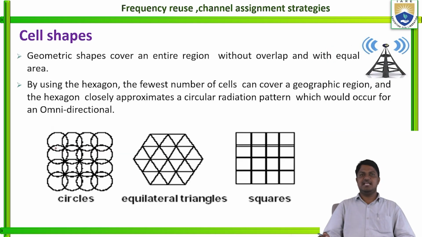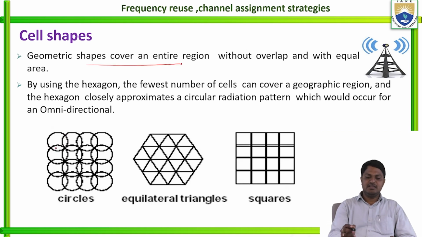Then the cell shapes. The geometric shapes cover the entire region without overlapping and with equal area. So I am repeating, the geometric shapes cover an entire region by the base station without overlapping and with equal area. That is the use of the cell shape.